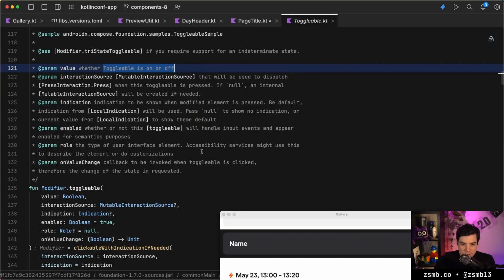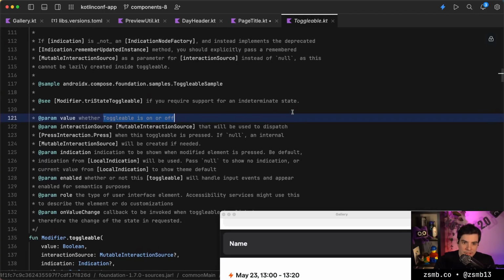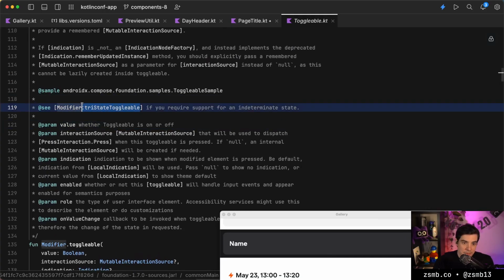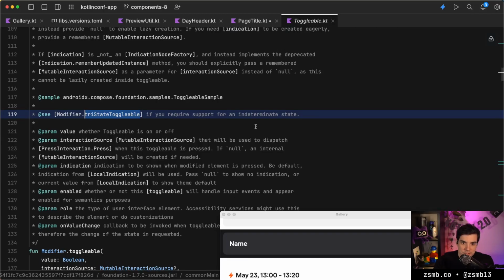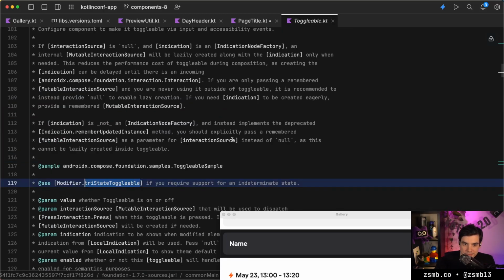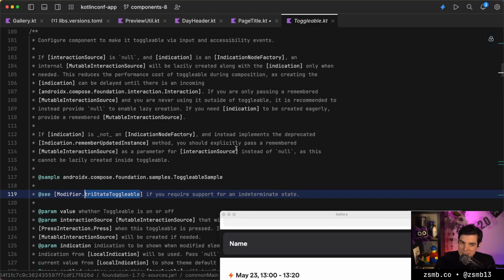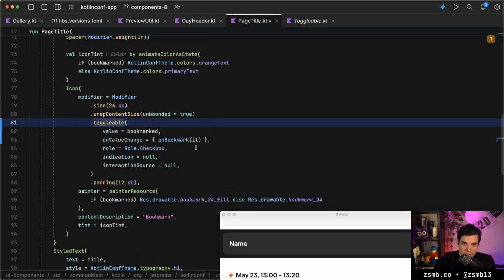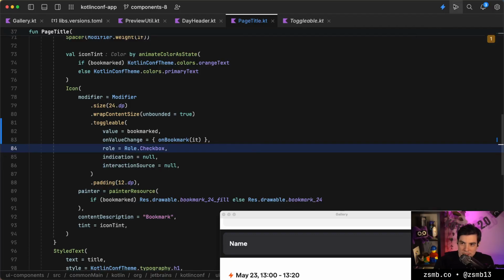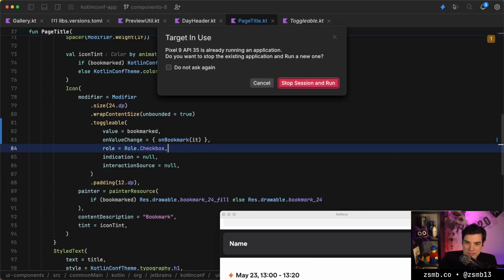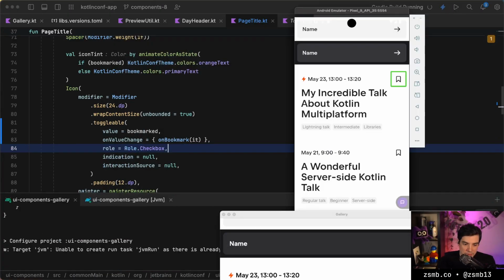And with a selection, it could technically have more states. But even for toggleable, we have special versions of it, which is tri-state toggleable, for example. So these are all very, very similar. And I think the only thing that will affect what's actually being read out is the role that we set for the component. So if we rerun this, I think we'll hear something very similar to before.